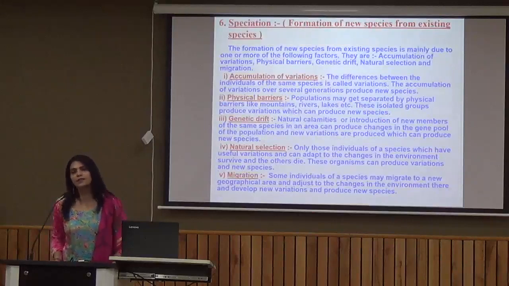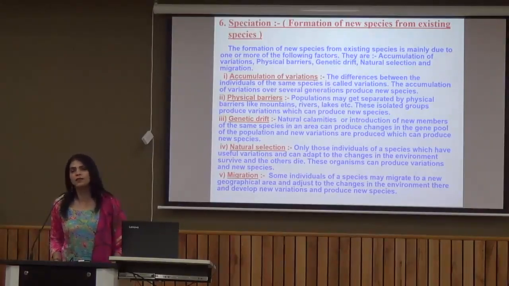What do you understand by the term speciation? That is the formation of new species from the existing species. And this particular thing cannot take place in 1 year or 100 years. It will take lots and millions of years.